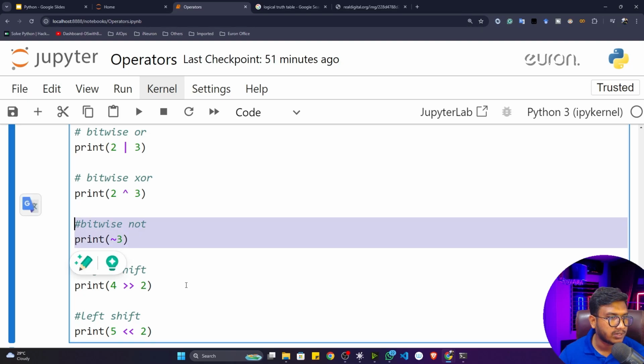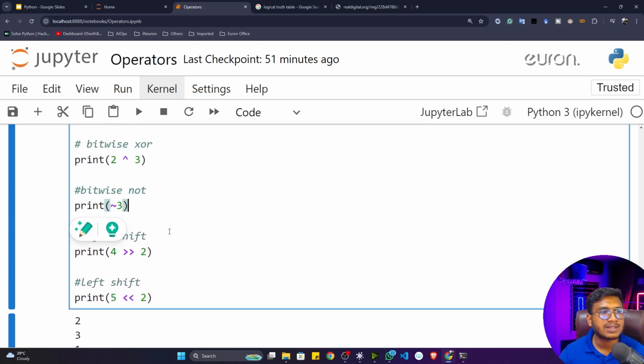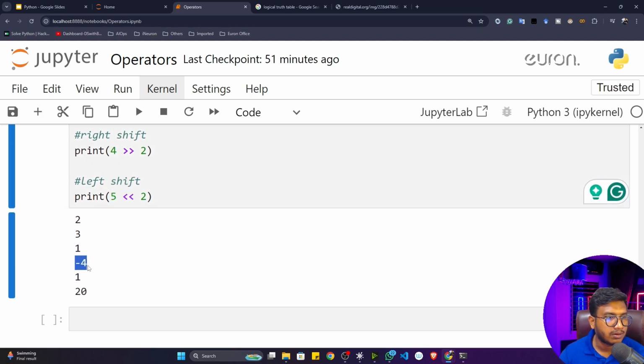Then you are performing the bitwise NOT operation, and this is the output. NOT means it will do the opposite. If you are getting 1, it would be converted to 0. If we are getting 0, it would be converted to 1. Here I've written this symbol, which represents NOT, bitwise NOT. Here you've written tilde 3, that means bitwise NOT. Now you can see this is the opposite of 3, that means -4.